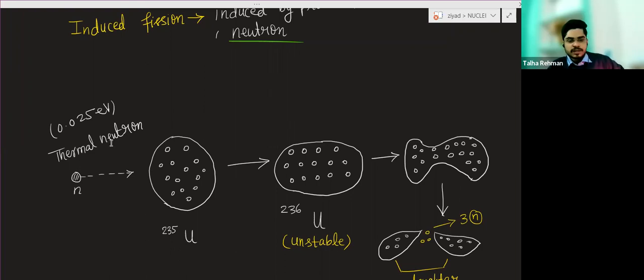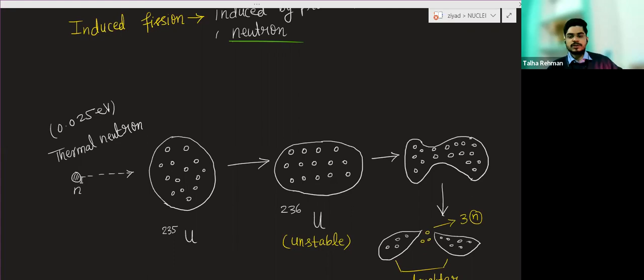Now, this is a thermal neutron. A thermal neutron has less energy, corresponding to room temperature, approximately 0.025 electron volt.